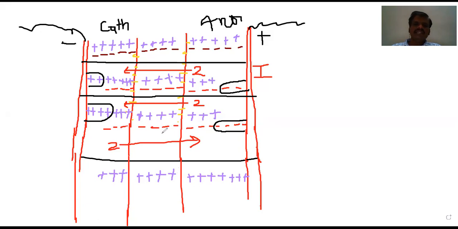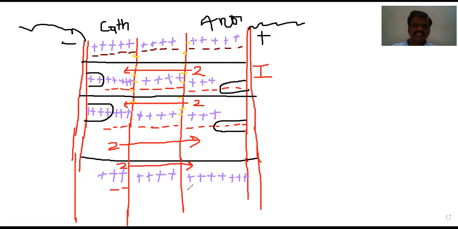Now, that is how it is possible. It is possible because 2 cations had moved from the cathode compartment to the anode compartment. They had moved from the cathode compartment to the anode compartment. Then, how many anions are there? Here, actually, how many are there? There are 5. Out of these 5, let us assume that 3 had moved out. 3 had moved towards this one.